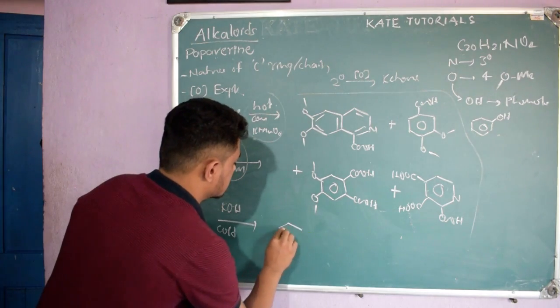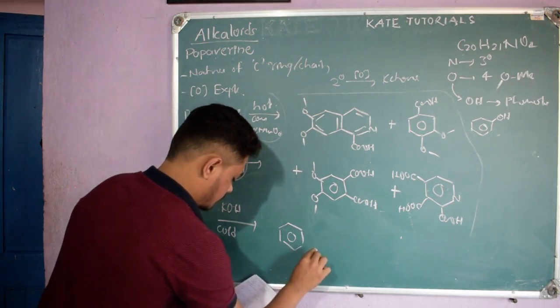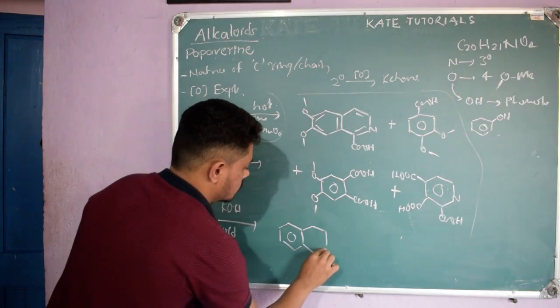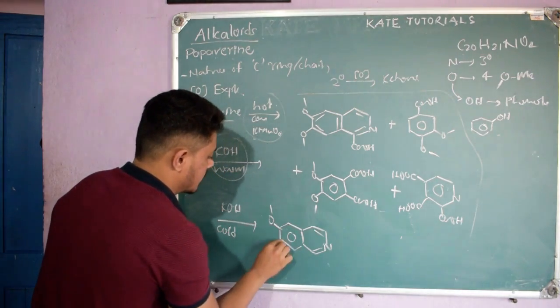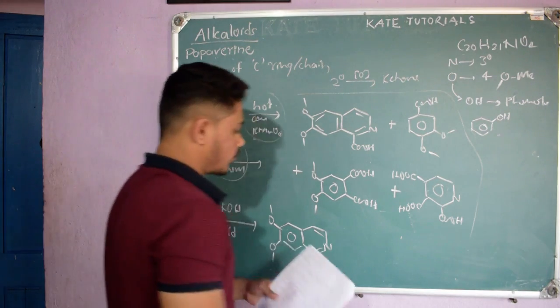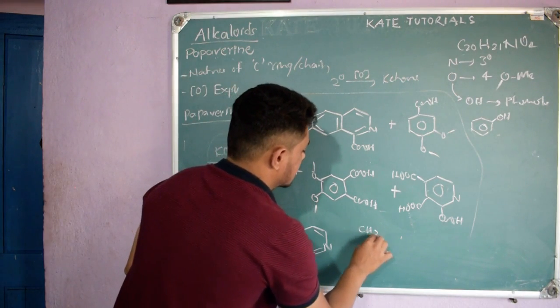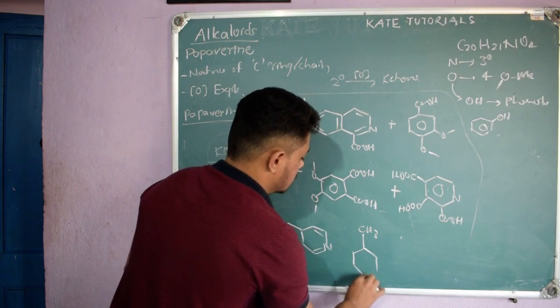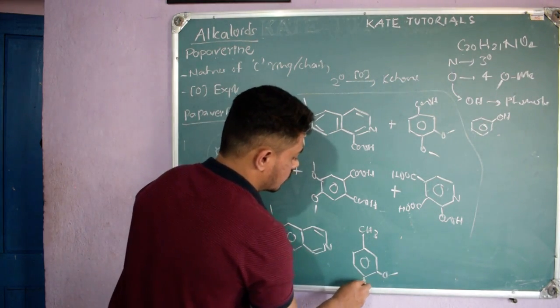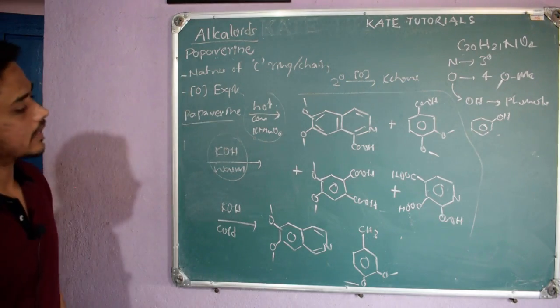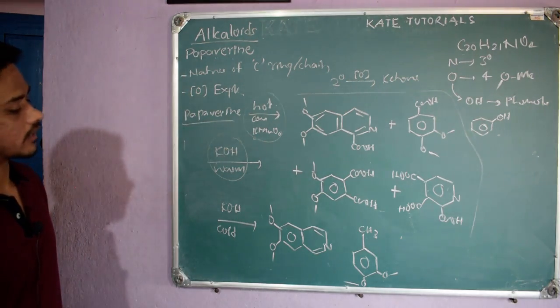One is OMe here and OMe here, and one more product was like this: a benzene ring with OCH3 and OCH3. So they got these two products.